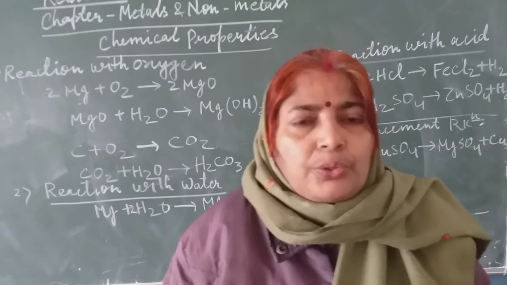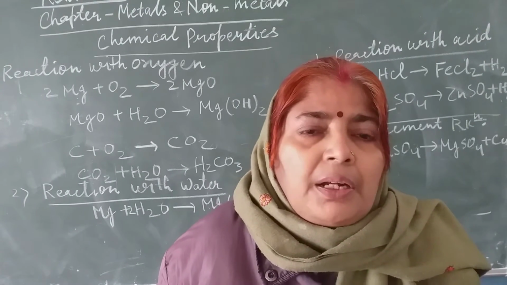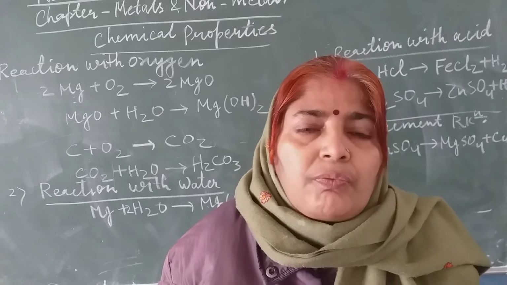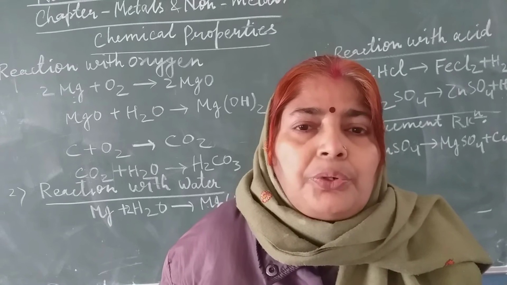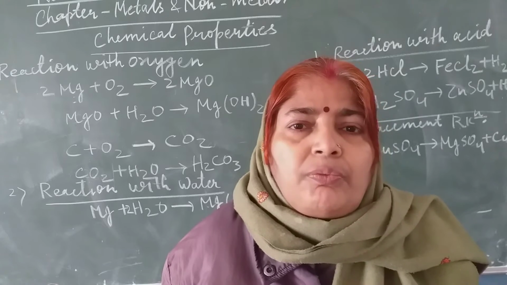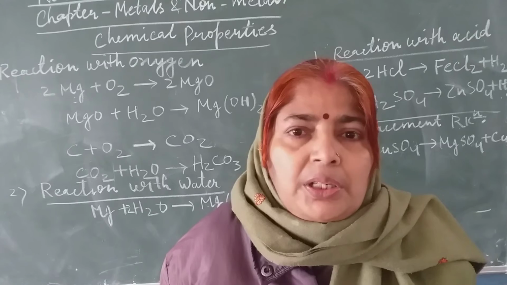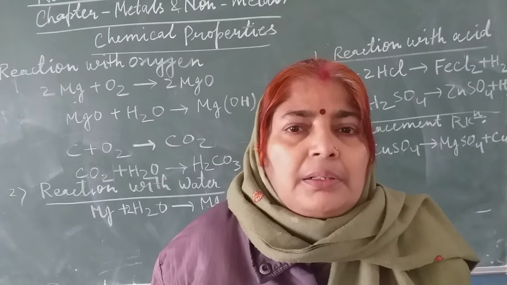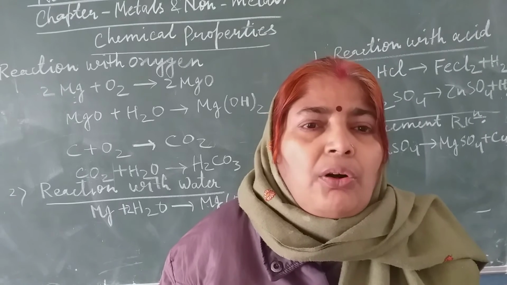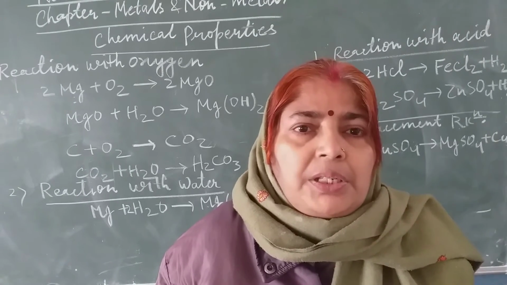All of you should know that the more reactive metals, they react with other elements to form compound. Elements have the tendency to react with other substances to form compound. This tendency is called reactivity. And these elements are arranged in decreasing order of their reactivity, and this series is called reactivity series.